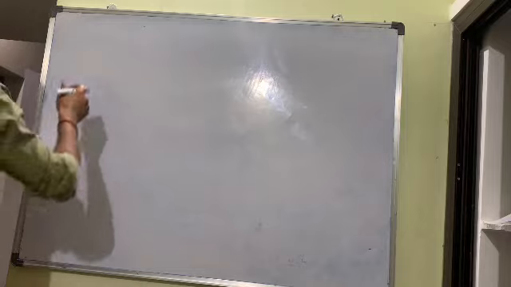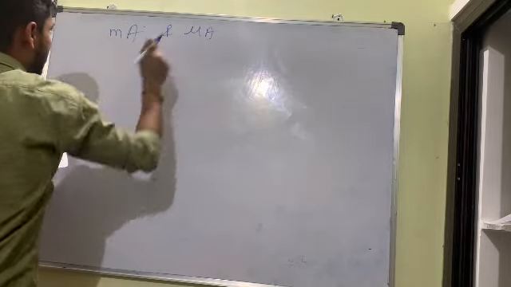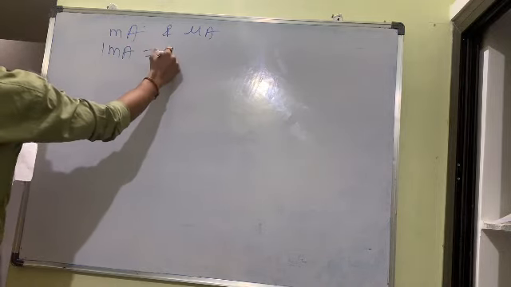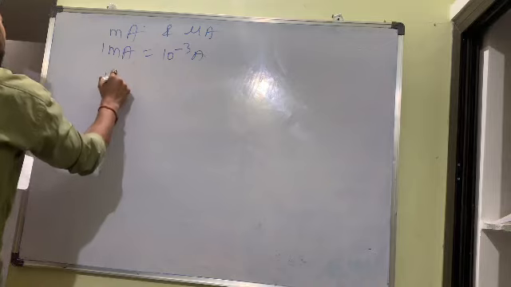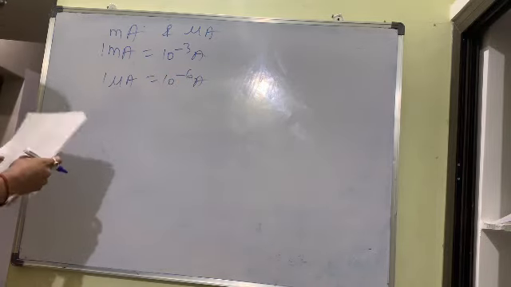Next, they are asking what is the difference between milliampere and microampere. So 1 milliampere is equal to 10 to the power minus 3 ampere, and 1 microampere is equal to 10 to the power minus 6 ampere. Okay, these are the things.